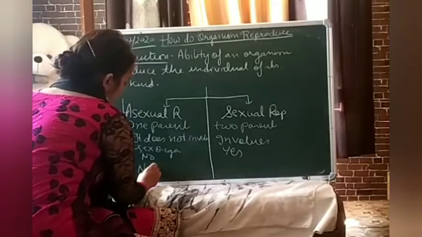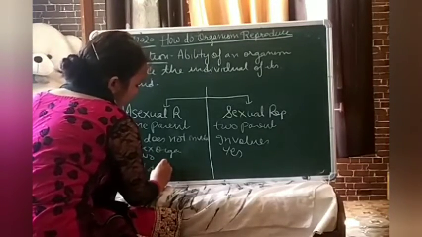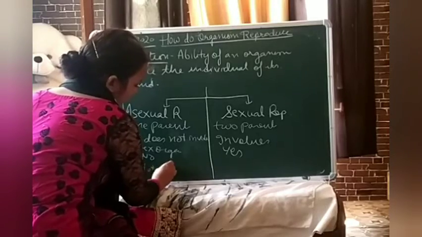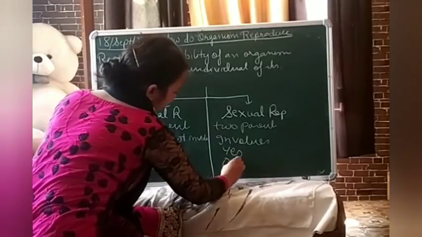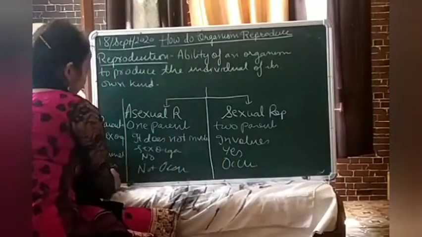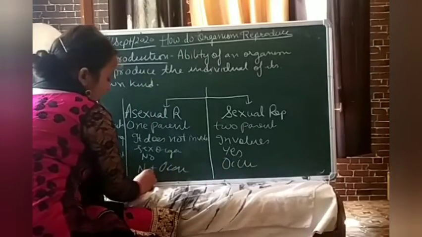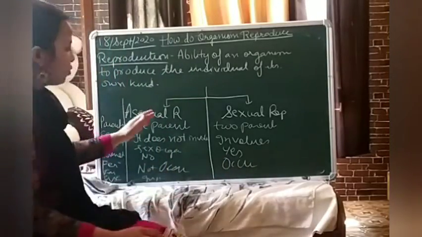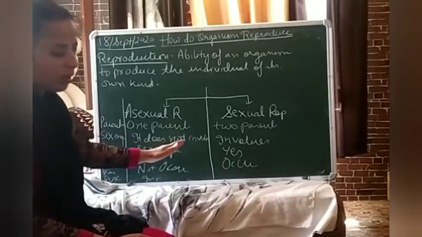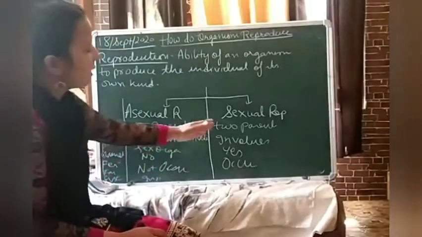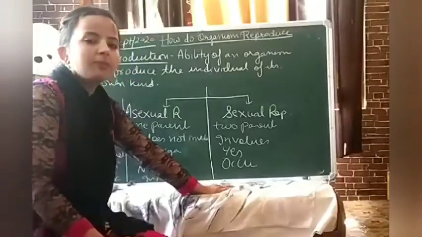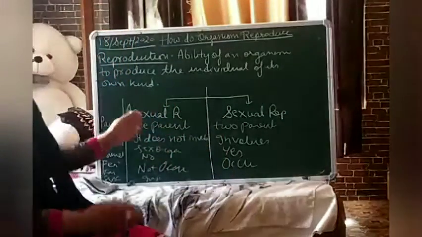Variation does not occur here, it occurs here. And if I talk about evolution, there is no importance of evolution in asexual reproduction. Why? Because there is no variation, whereas it occurs in sexual reproduction. I hope you have got a clear-cut idea.